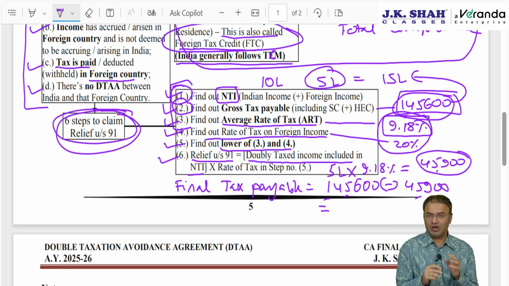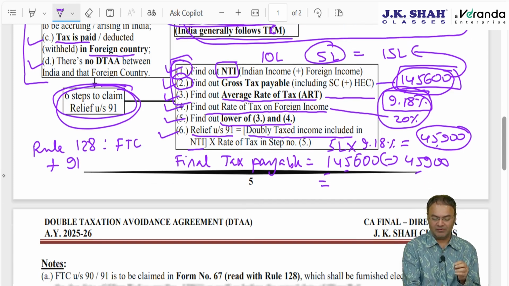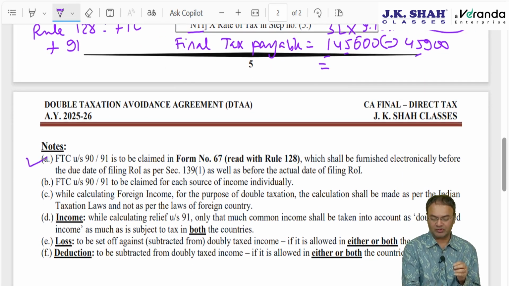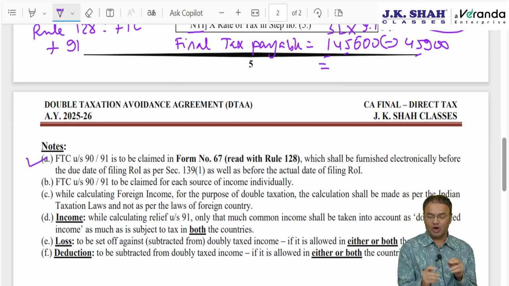However, when you are computing relief under section 91, rule 128 will be applicable. It is called foreign tax credit, FTC, read with section 91. However, certain points to be noted. First of all, whether it is section 90, DTAA is there and the tax credit method is followed, or it is section 91, whichever section you claim credit under, form number 67 is to be filled up.